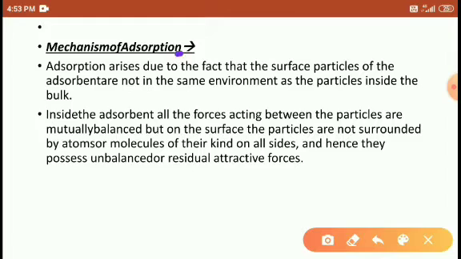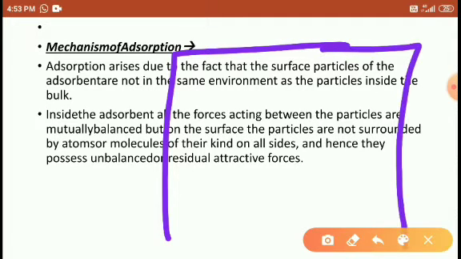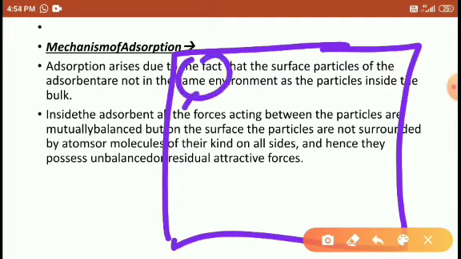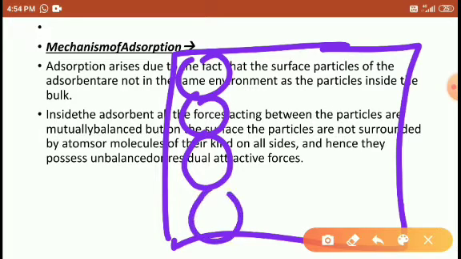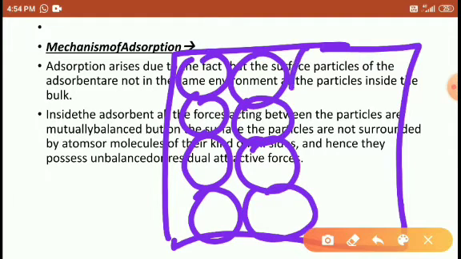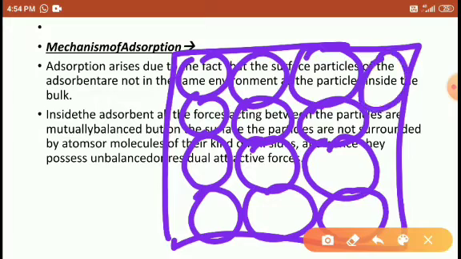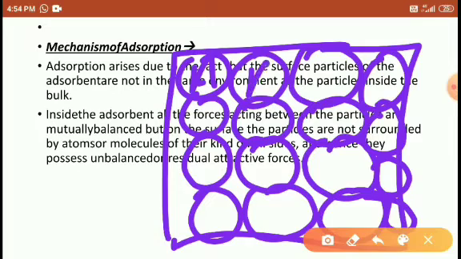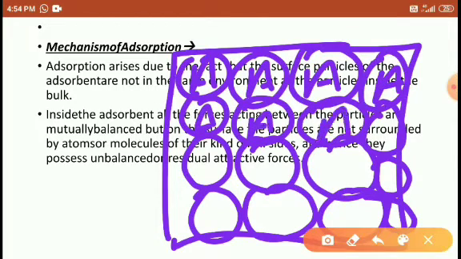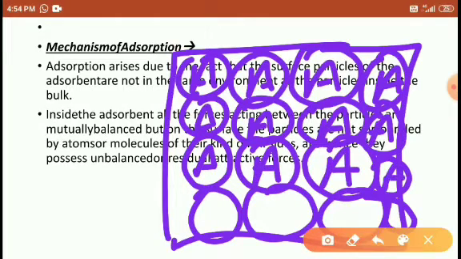These are the A particles of the material, that is the adsorbent.